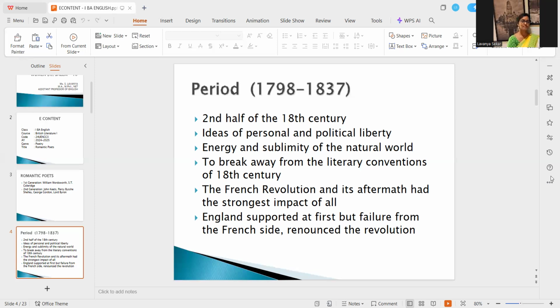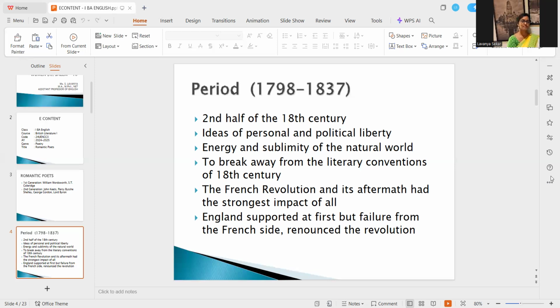The French Revolution was started by the common people in France. They were fighting for their equality and liberty, right? They were fighting against the aristocrats. The French Revolution also had its impact in England, and the Romantic poets were using it for their specific purposes. England supported the French Revolution at first, but failure from the French side led it to denounce the revolution. If you consider England's role in the French Revolution, you could say that England was openly supporting the French Revolution.